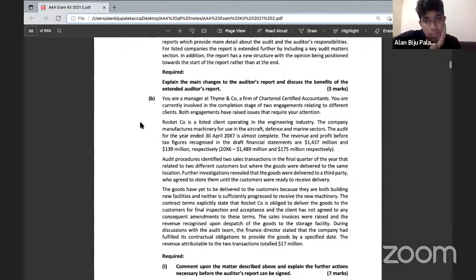So what will be the issue here in such a case? What will be the issue? Revenue is recognized in advance. Exactly. They have recognized the revenue in advance. That is what has happened here. So is it allowed to do so? Can we recognize the revenue when the performance obligation is not satisfied? No, sir. As per IFRS 15, what we have learned, the revenue should be recognized only when the performance obligations are satisfied. All right. So we understood the case from the scenario.